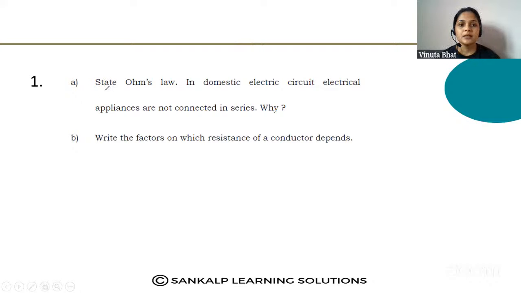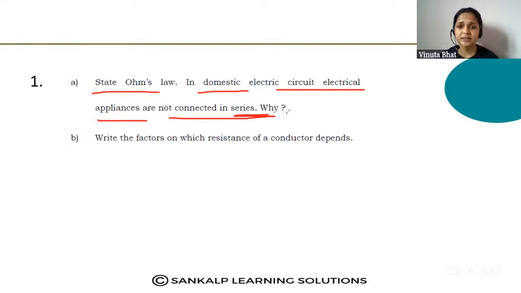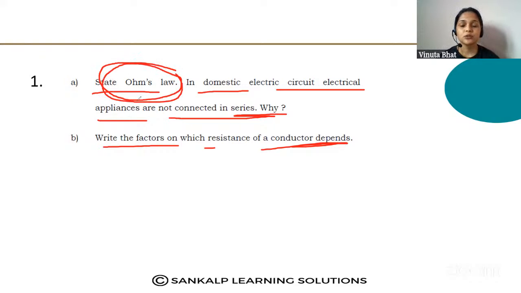State Ohm's law. In a domestic electric circuit, electrical appliances are not connected in series. Why? And B, write the factors on which resistance of the conductor depends. State the Ohm's law. Repeatedly, this question is asked. If you take the old question papers, this question is asked many times. In the last class, we already know the answer for this question.